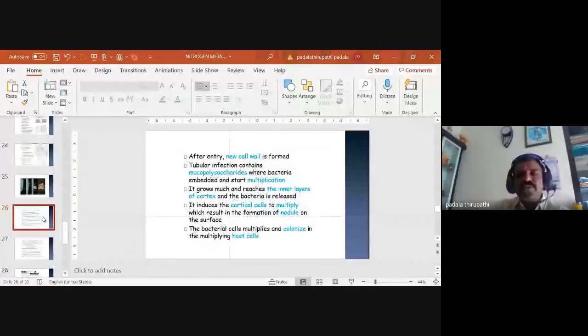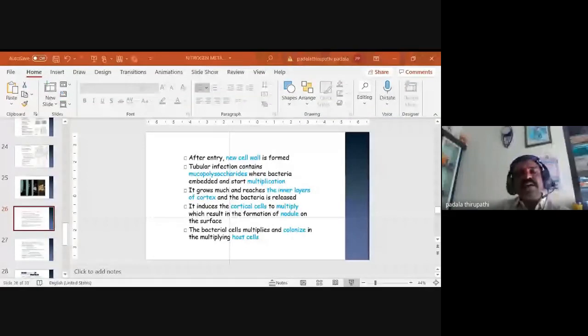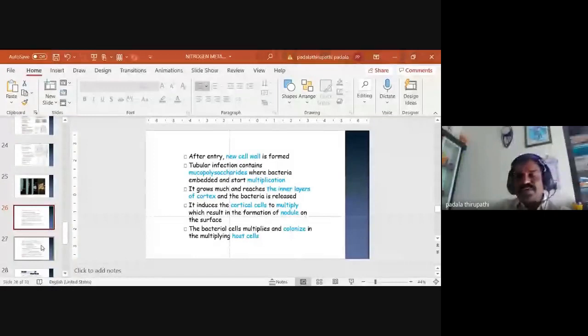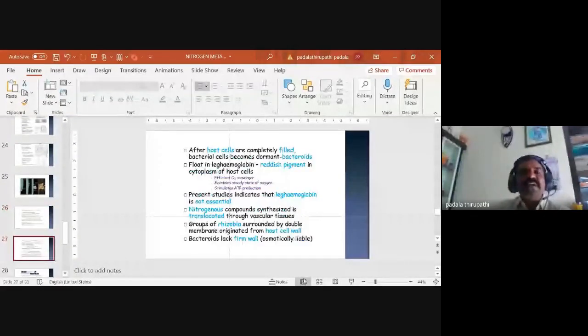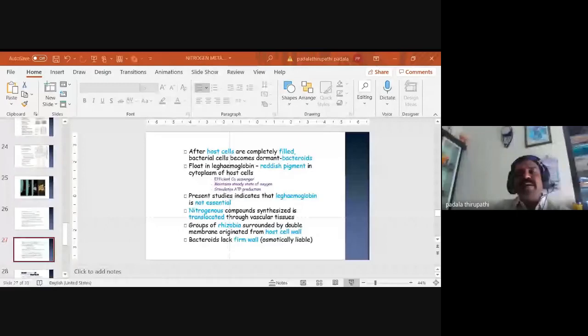Okay, so after entry the new cell wall is formed. Then the tubular infection thread contains mucopolysaccharides where the bacteria are embedded and start multiplication. It grows and reaches the inner layer of the cortex, and the bacteria are released. It induces the cortical cells to multiply, which results in the formation of the nodule on the multiplying host cells. After the host cells are completely filled, the bacterial cells become dormant.